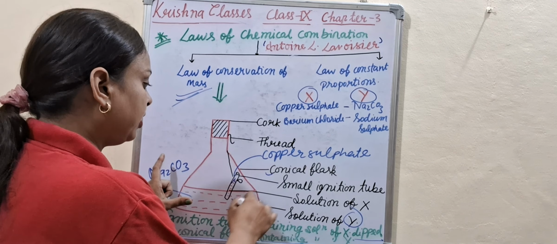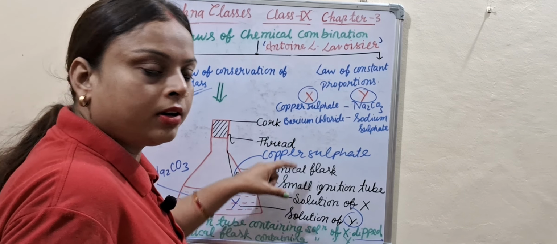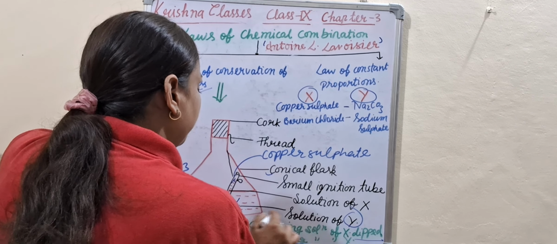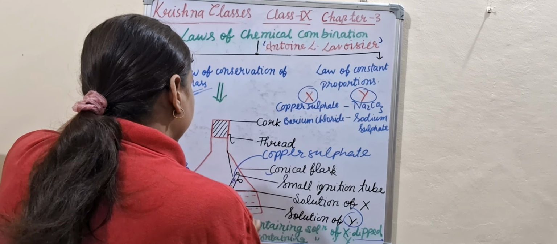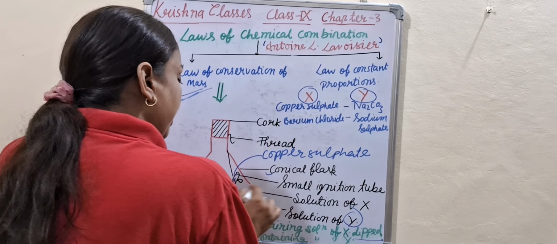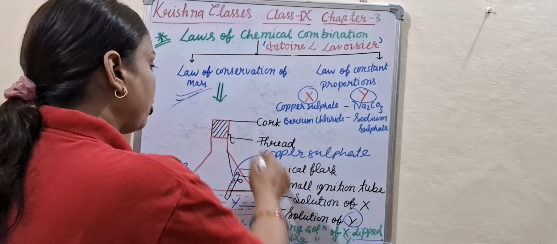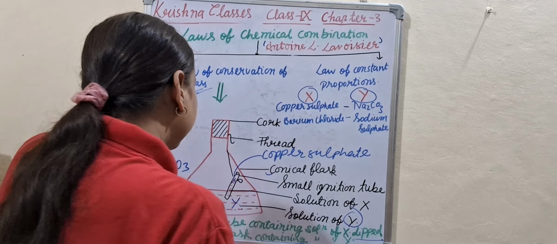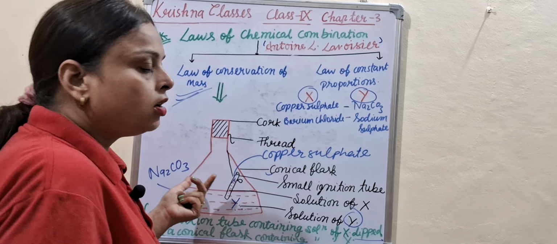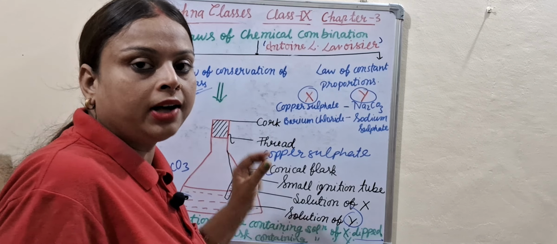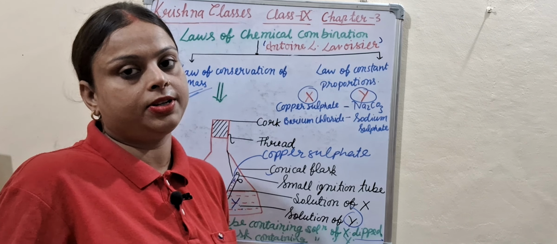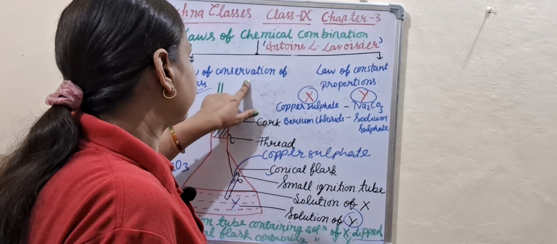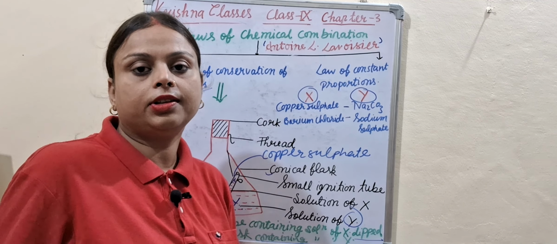Here we take a conical flask, and the solution of Y is filled in the conical flask and the solution of X is filled in the ignition tube. The cork is put on the upper side of the conical flask, and so mass is neither created nor destroyed. This is the statement of this law. So this is today's class.